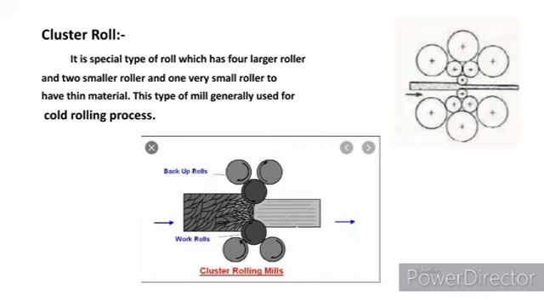In this, the very small roller has more force attached to the material to reduce its cross-section, and the small rollers above are used to maintain the rotation, connecting to the very small roller to rotate it, and the large rollers do the same work to prevent deflection of the small rollers.